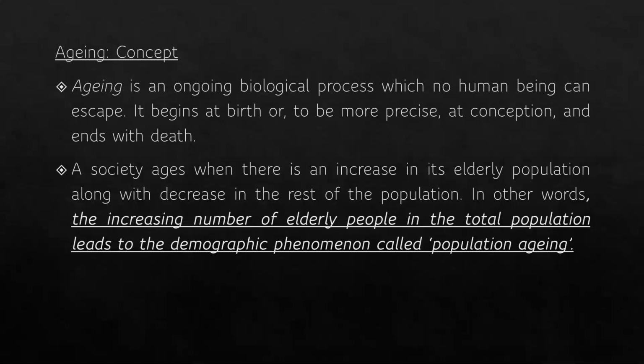Now, the measure of aging is an increase in the percentage of those over 60 or 65 years of age, and a decrease in those under 15 years of age. So you can measure aging by looking at the population of 60 years and above, and also looking at the decreasing or the shrinking of the population of the children, that is, under 15 years of age.